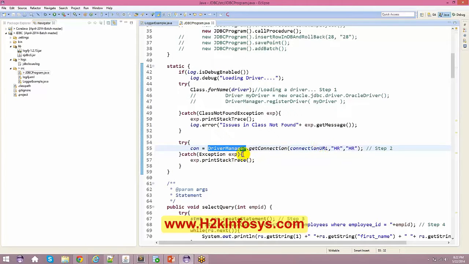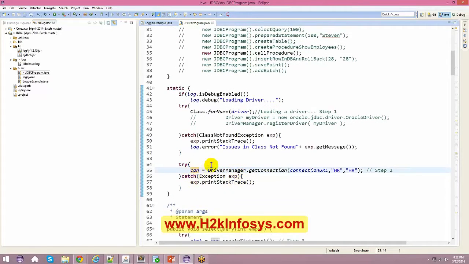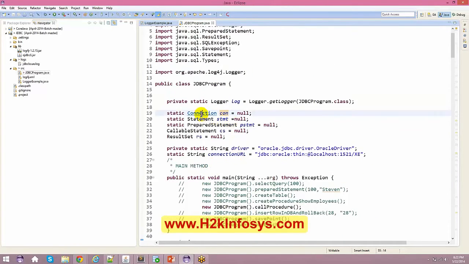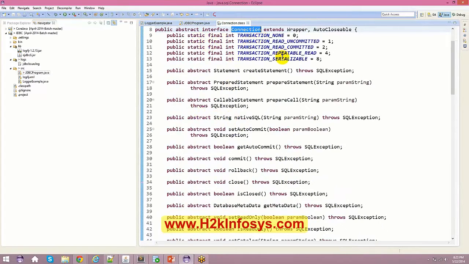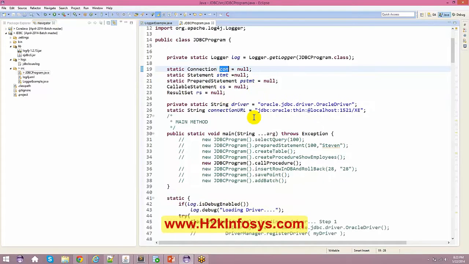You have to say DriverManager.getConnection. So when you say getConnection, it basically returns you a connection object. Okay, connection reference. If you see this, the return type of DriverManager.getConnection is nothing but Connection. Now what is Connection? This is again an interface out here. We are going to just use this interface, and underneath it is going to get hold of the connection for you.